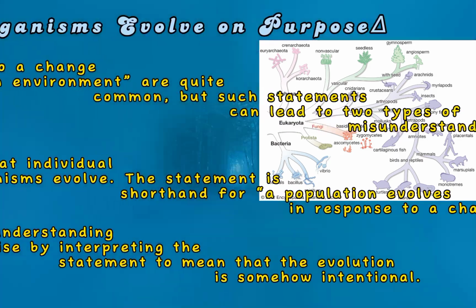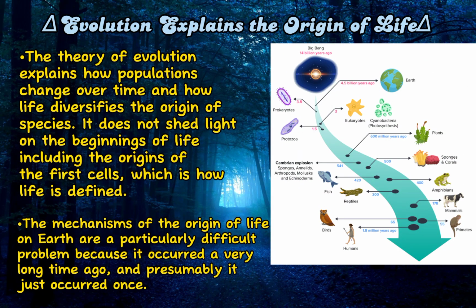Please read. Evolution explains the origin of life. The theory of evolution explains how populations change over time and how life diversifies, the origin of species. It does not shed light on the beginnings of life, including the origins of the first cells, which is how life is defined.